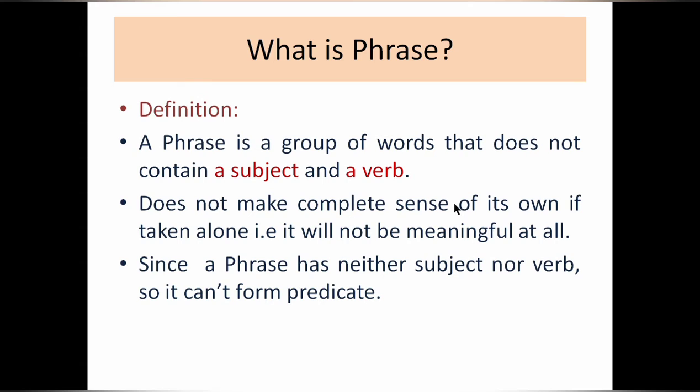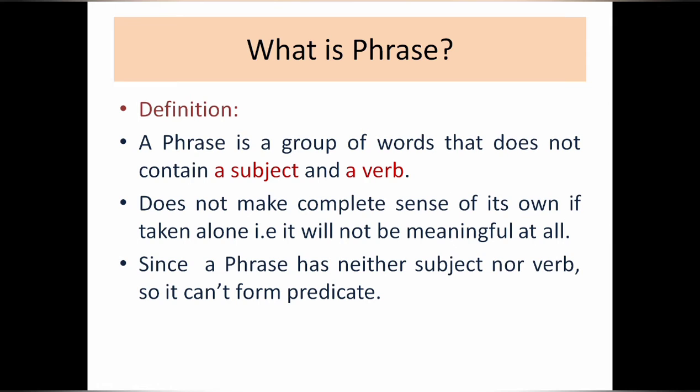If we cut that phrase from the sentence, it does not make any sense, and it gives meaning to the sentence when it is added to the main sentence. Since a phrase does not have a subject, automatically it does not have a predicate. So remember, a group of words that is a phrase should not have a subject, nor a verb.